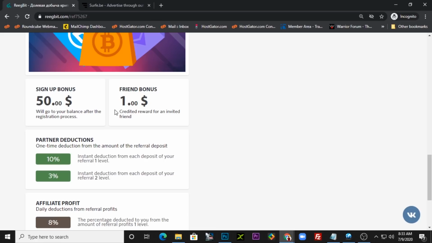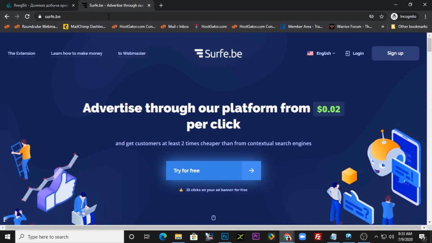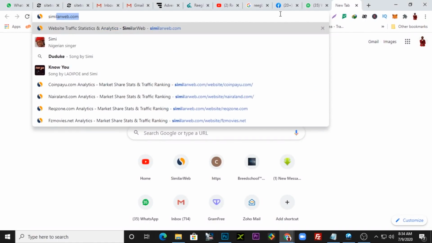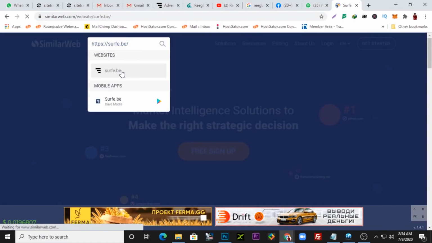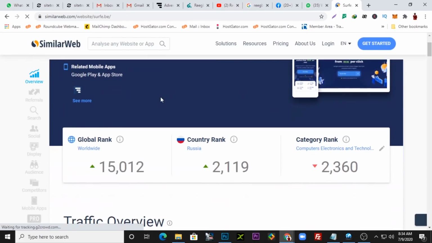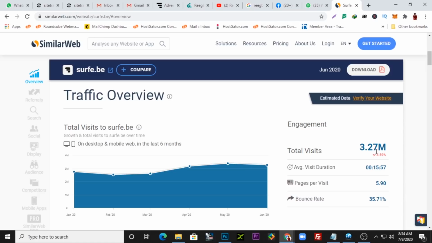What I've been able to do is I've registered on Reegbit, and I've come over here to sub.be, and I've run very cheap ads. You can use sub.be to run ads. Let's go to SimilarWeb, I'll show you the traffic these guys get in a month. And sub.be right here, you can see these guys are getting over 3.2 million web visitors every month. So if you're running ads with sub.be, you're sure you're going to have your ads on targeted prospects.